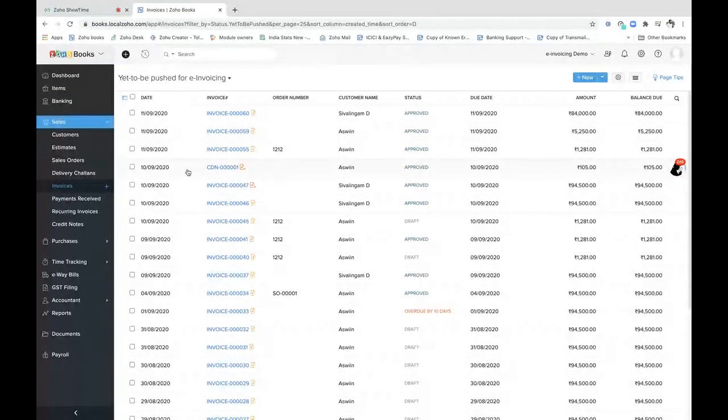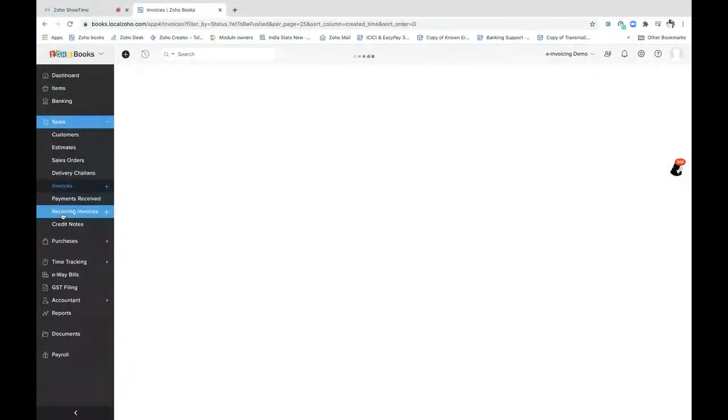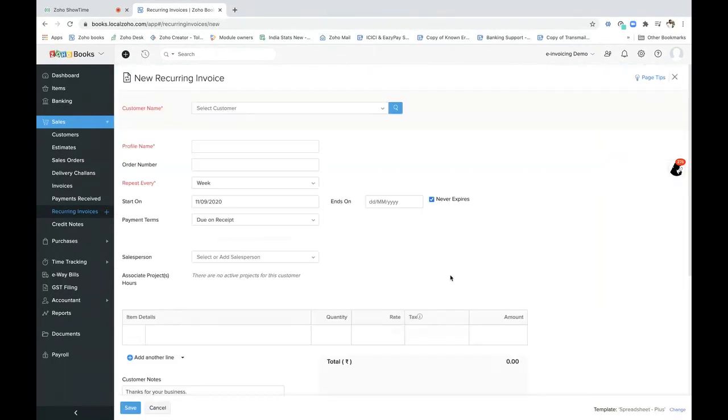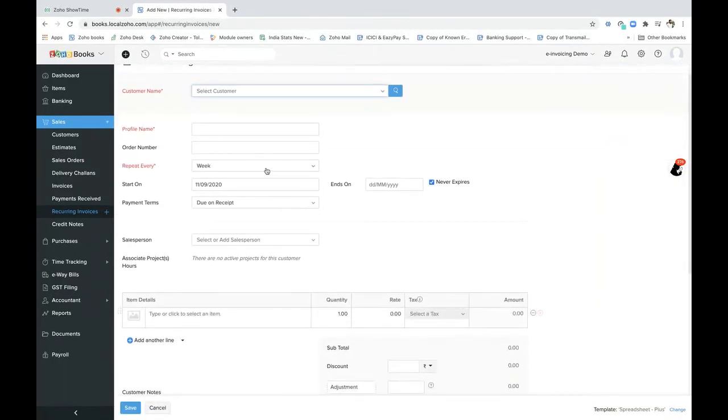Okay, fine. Now this is with respect to normal invoicing. There may be some recurring sales that would be happening. So how can this be handled? In Zoho Books, we have an option of recurring sales. You will be creating an invoice and setting up a frequency of Repeat Every.